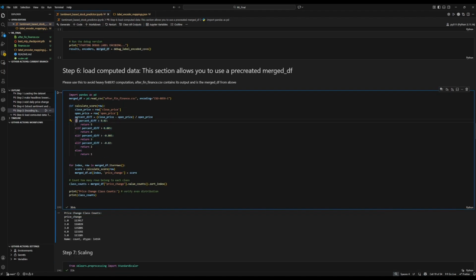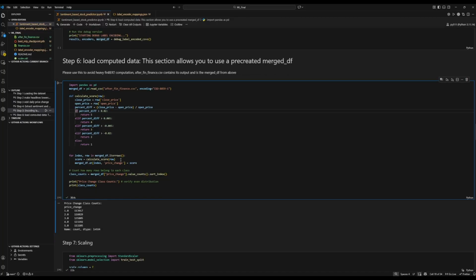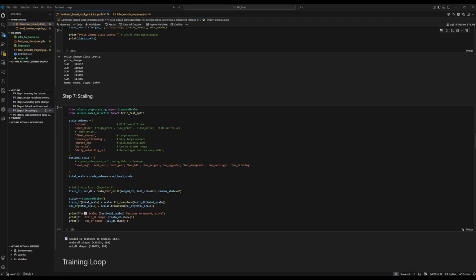We recalculate this as this is not inherently part of the CSV file. It's something that only gets appended to the data frame. Now for the scaling. What we want here is to take and scale these values that are going to have a large effect on our model.